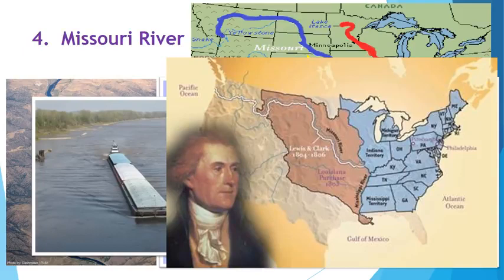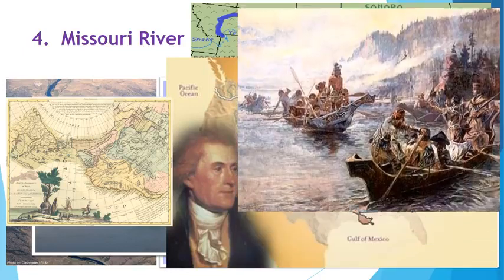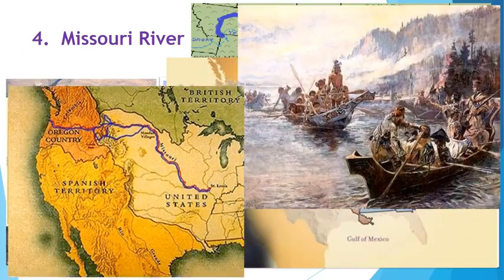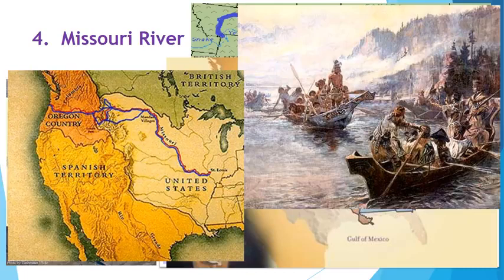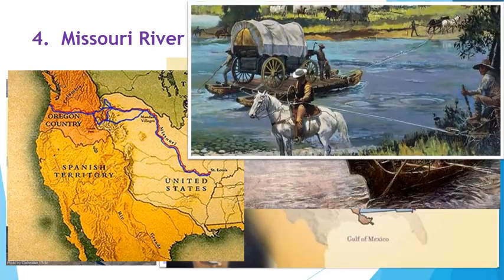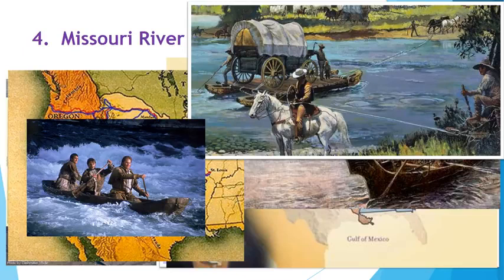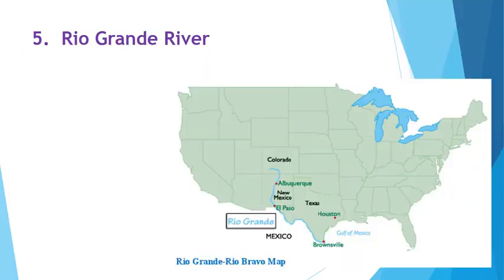For many years, this river was thought to be part of the Northwest Passage, a fictional water route that connected the Atlantic with the Pacific. However, when Lewis and Clark traveled up the Missouri River, they dispelled this myth. The Missouri was a long waterway west for many pioneers who came with their covered wagons to settle in the West. Draw 2 explorers canoeing down the river next to this note.